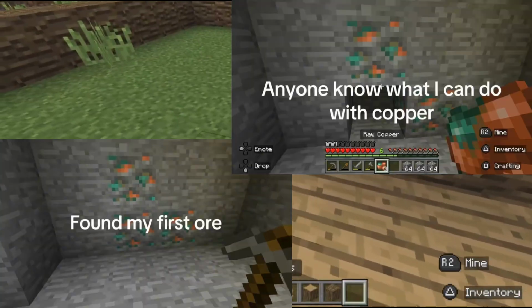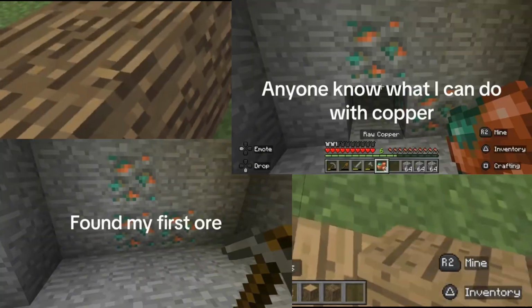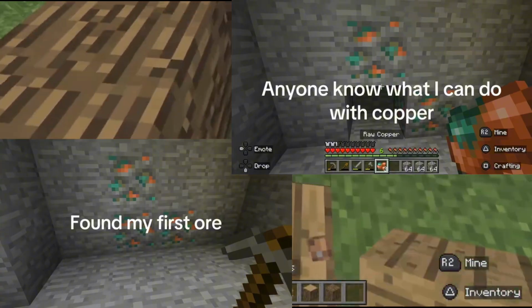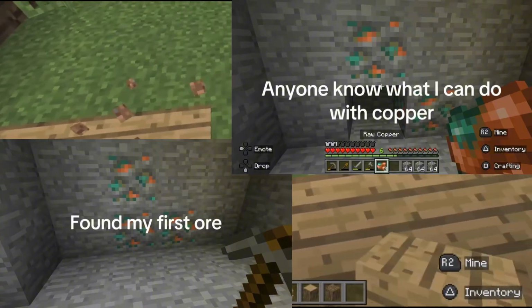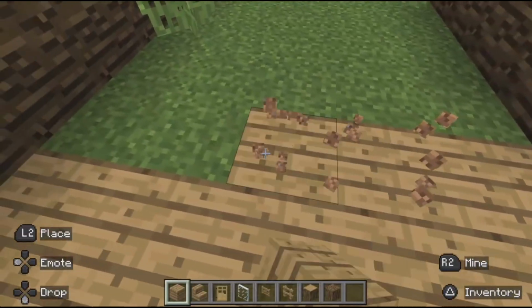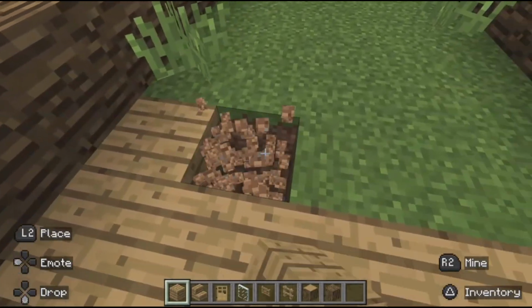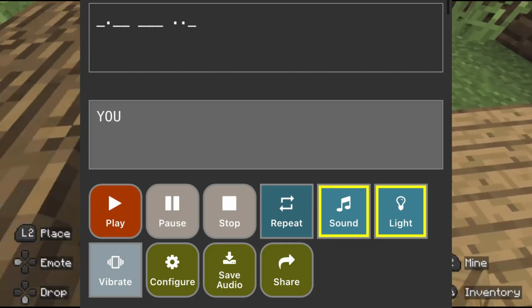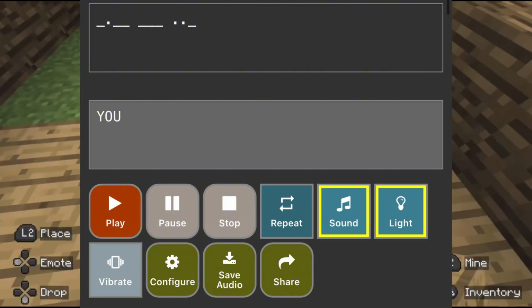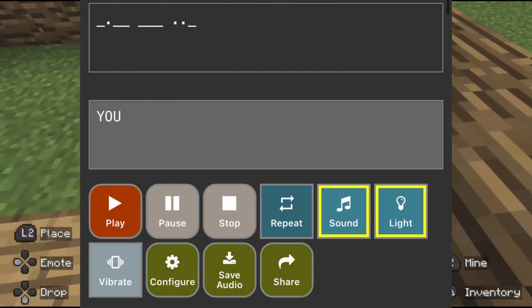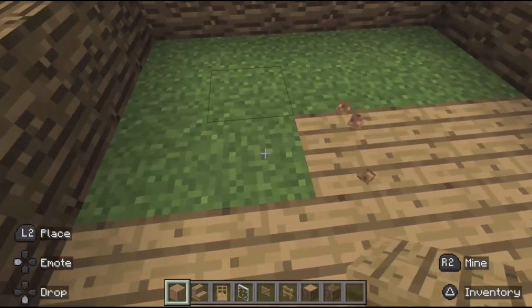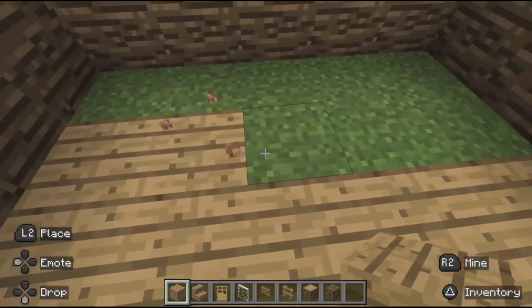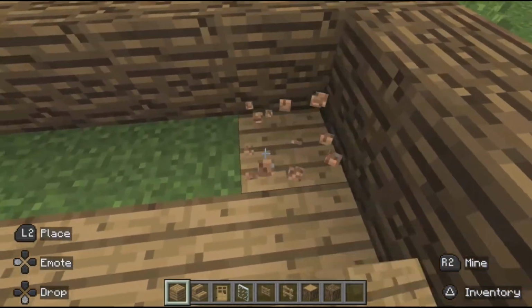We don't get much out of the second video itself, but we do know he's either playing on PlayStation or using a PlayStation controller to play the game. Though what is interesting is what's in the description. At the bottom here you can see Morse code, and that translates to "you." So something is talking to us through the descriptions of this. There isn't anything else left in that video, so let's go to the next one.